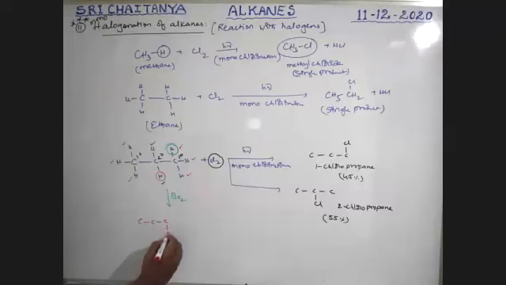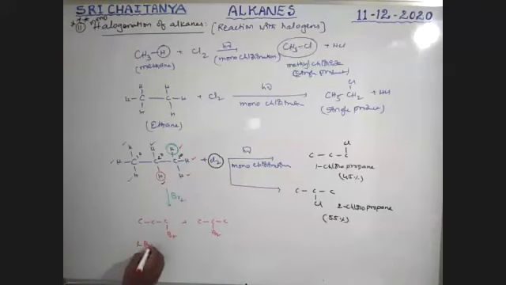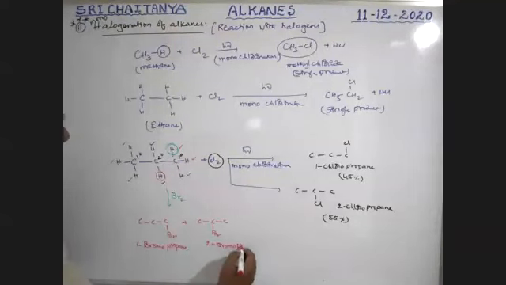This is 1-bromopropane and this is 2-bromopropane. Among these 2 compounds, no doubt a mixture of products is formed here also.